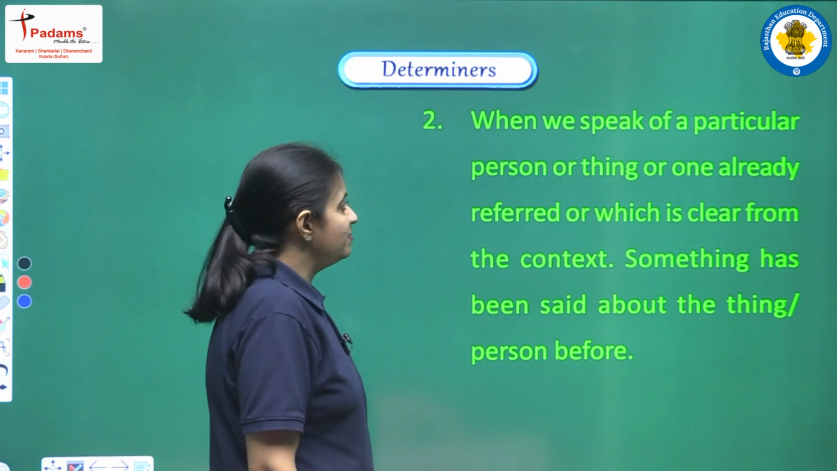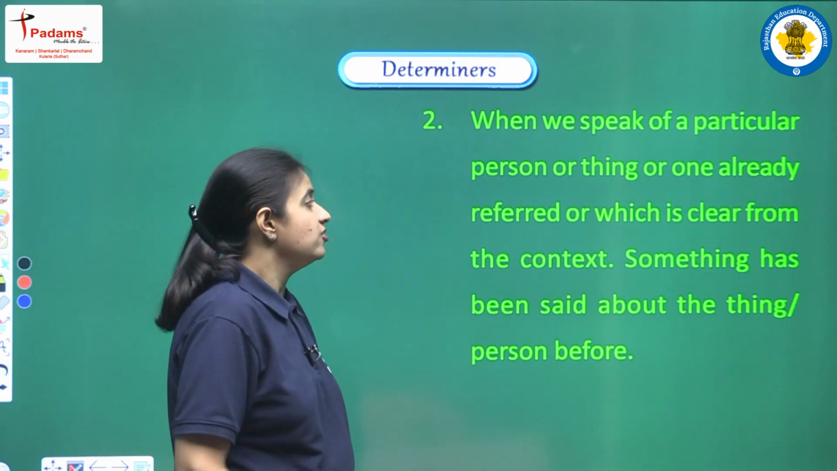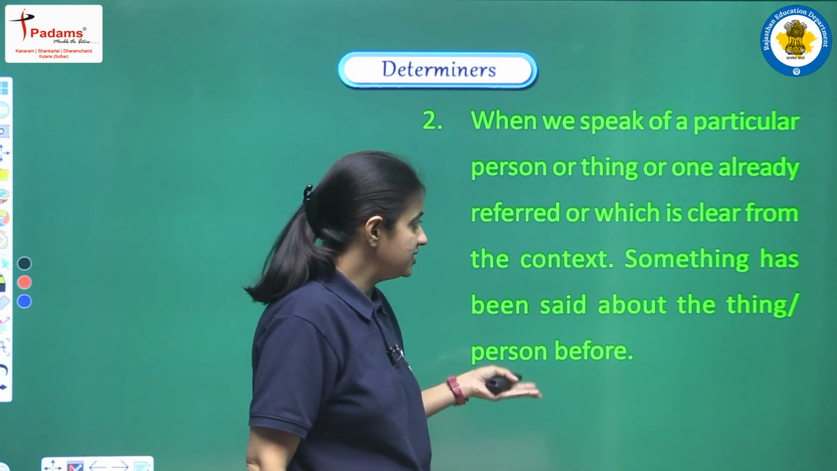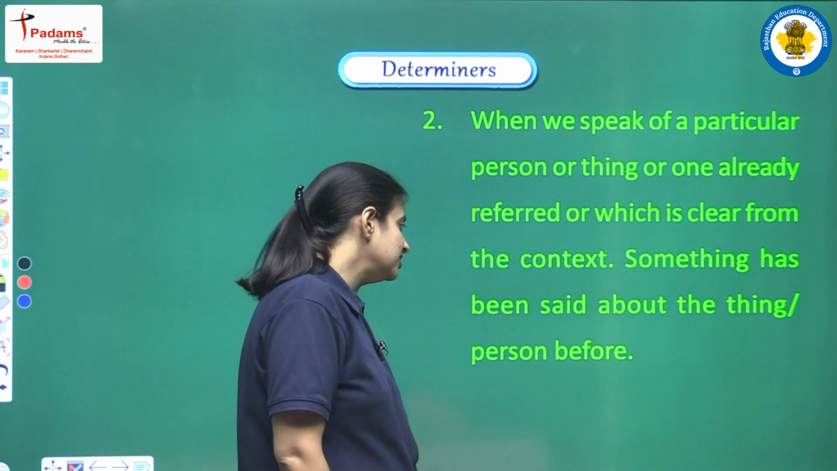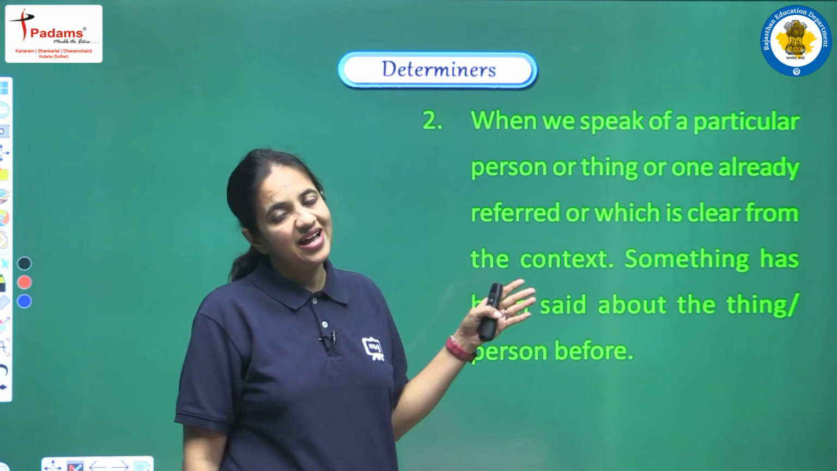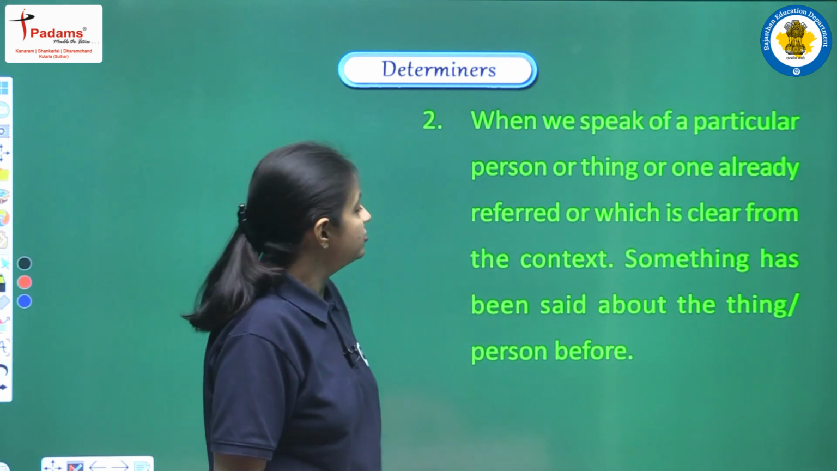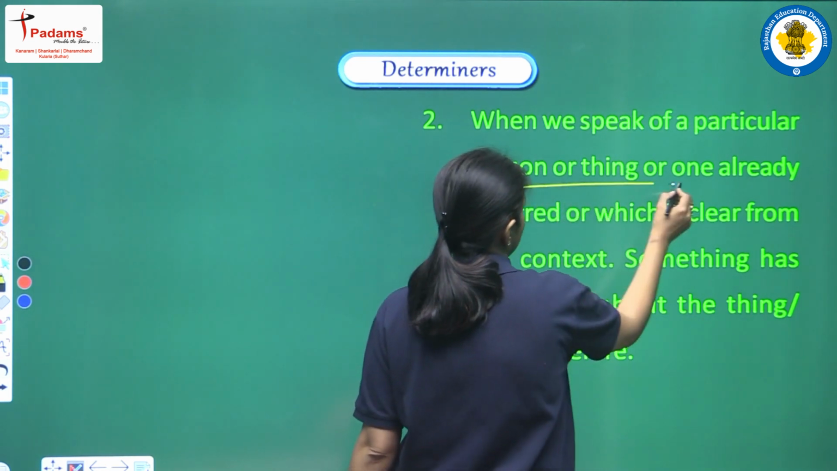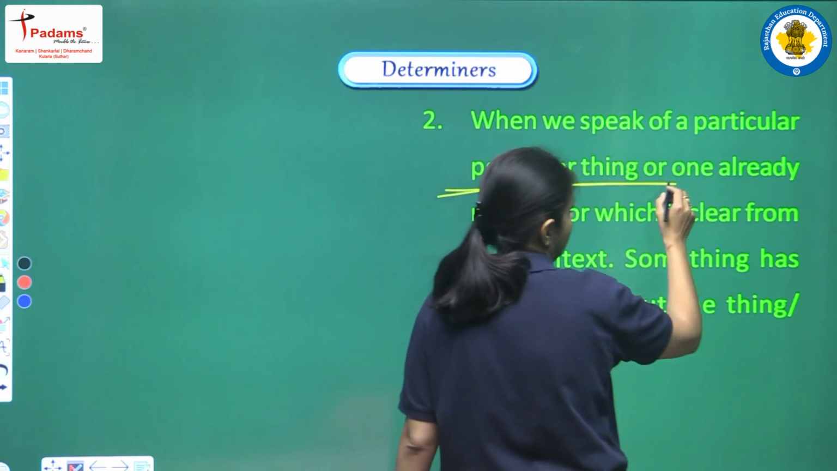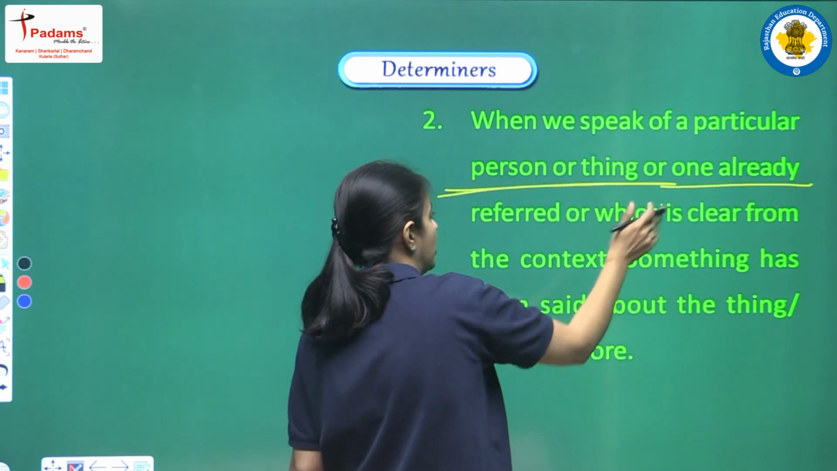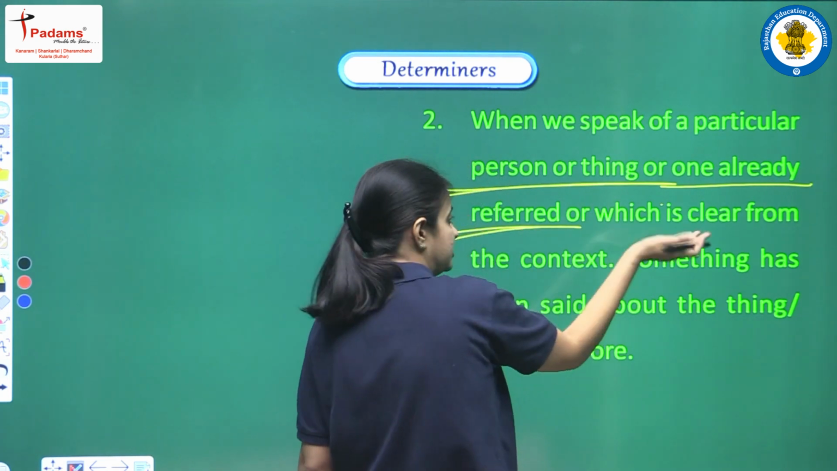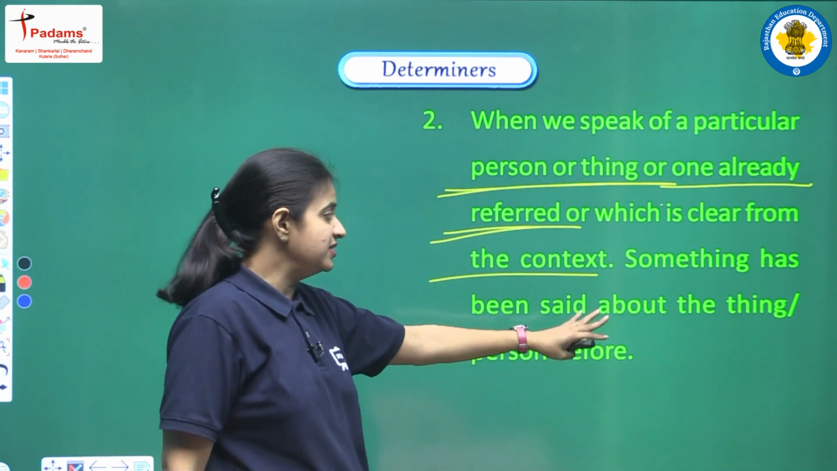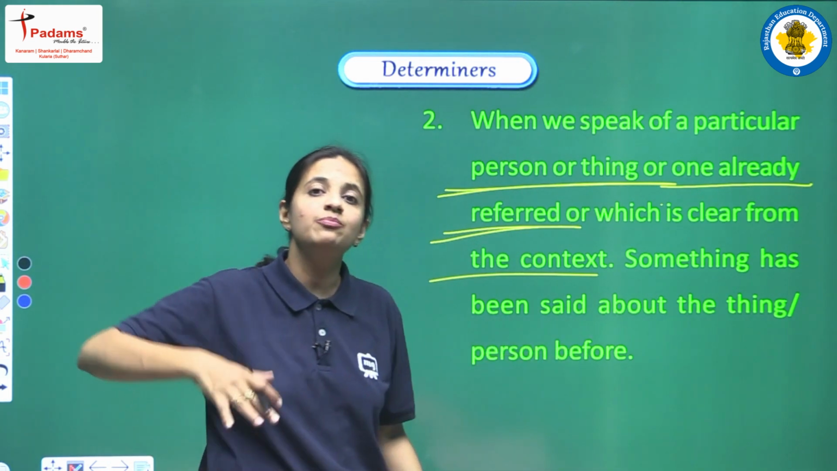Next, when we speak of a particular person or thing, or one already referred to, or which is clear from the context, something has been said about the thing or person before. Now we have another use of this article. So in this point, when we are speaking of a particular person or thing, or one already referred to, or which is clear from the context, it means that something has been said about the thing or person before.